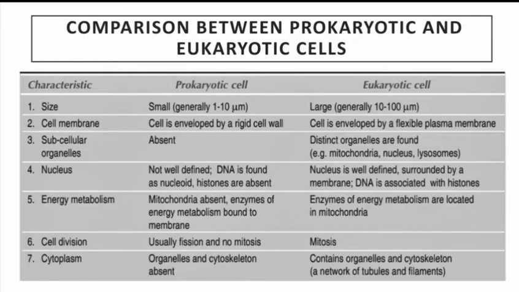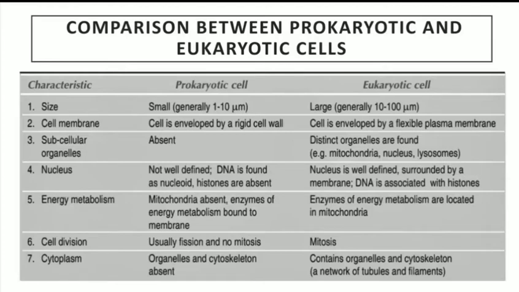A prokaryotic cell is enveloped by a rigid cell wall, which means it is covered by a wall that is unable to bend, not flexible. But in eukaryotic cells, the cell is enveloped by a flexible plasma membrane. Then the third point, subcellular organelles. In the prokaryotic cell, subcellular organelles are absent, but they are present in the eukaryotic cell, such as mitochondria, nucleus, and lysosomes. These are the organelles of the eukaryotic cells.